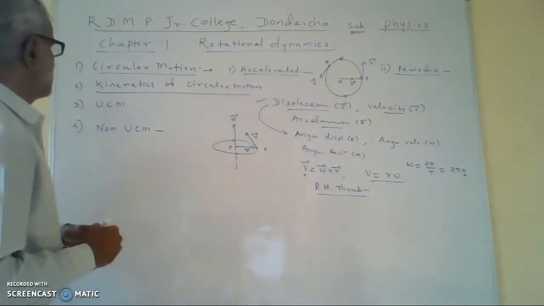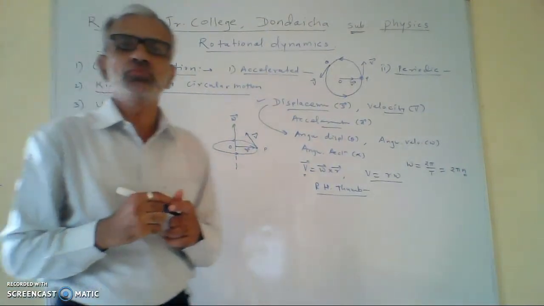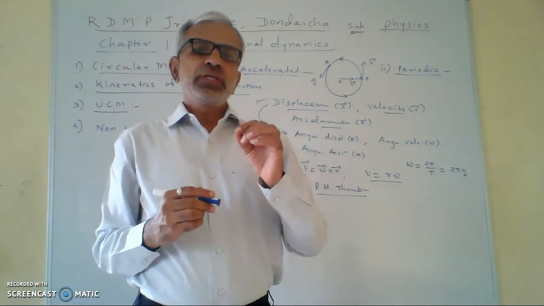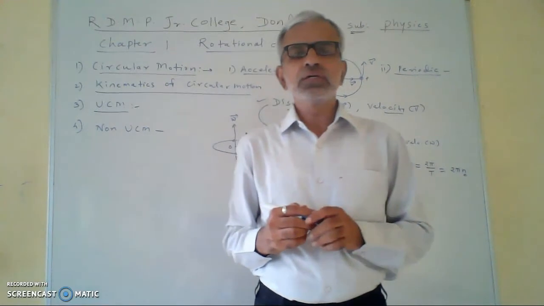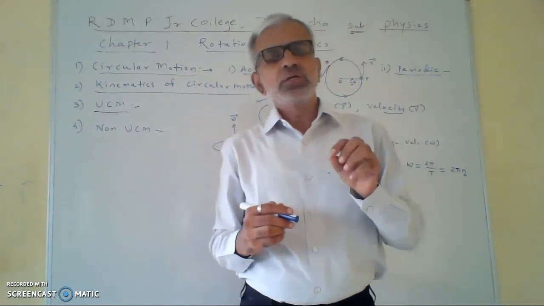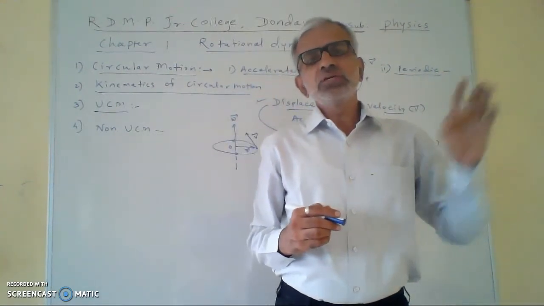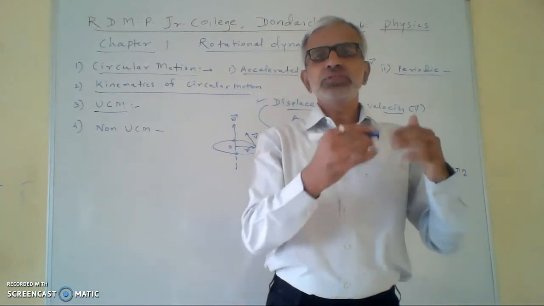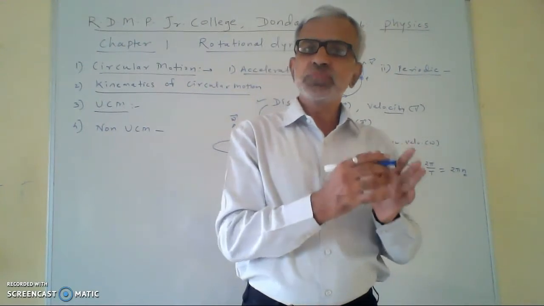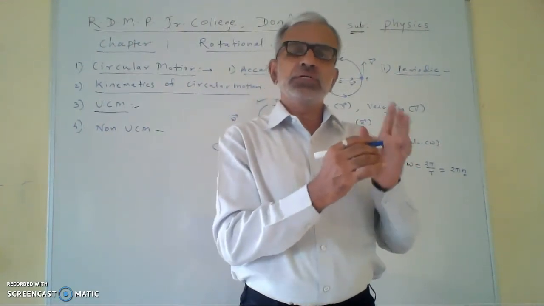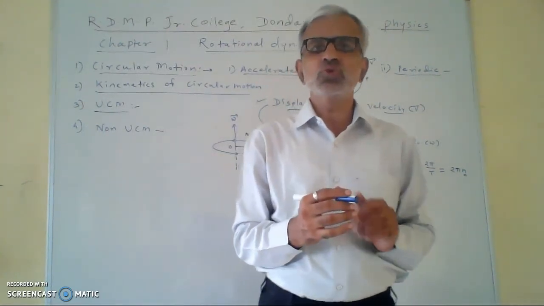Then we say what is the meaning of UCM? UCM means uniform circular motion. When in circular motion, if the speed of the particle is constant, that motion is called uniform circular motion. If you switch the ceiling fan on, and after some time the ceiling fan revolves with constant speed, that is called uniform circular motion. That is an example of uniform circular motion.